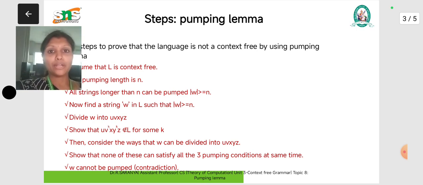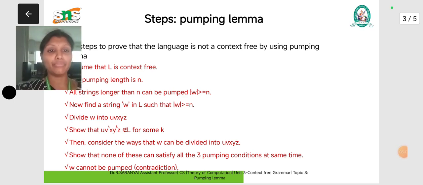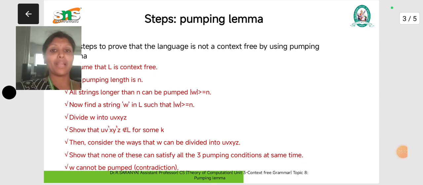Based on the quadruples as well as the pumping lemma technique, we pump each and every string. Here we considered 5 strings that we represented with the help of the string W. Finally, we analyzed that the given language is not a context-free language with the help of the pumping lemma technique. Hope you understand well about the pumping lemma technique.